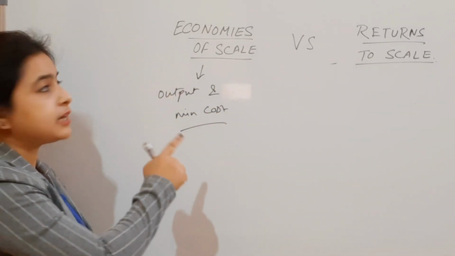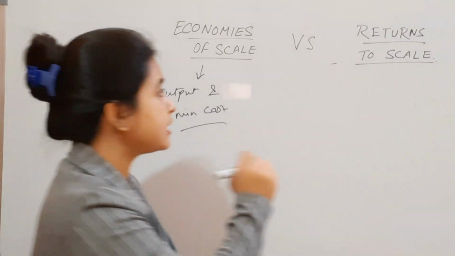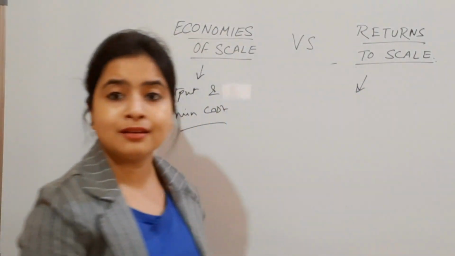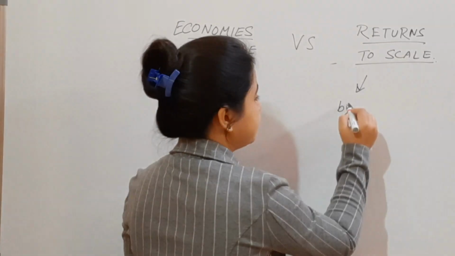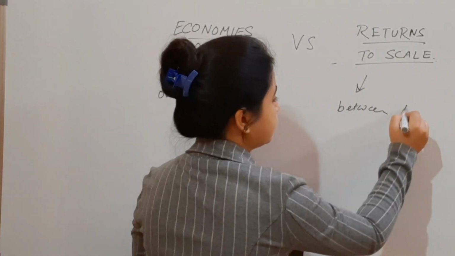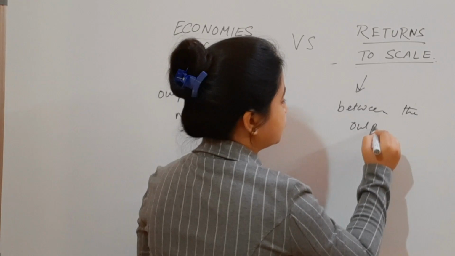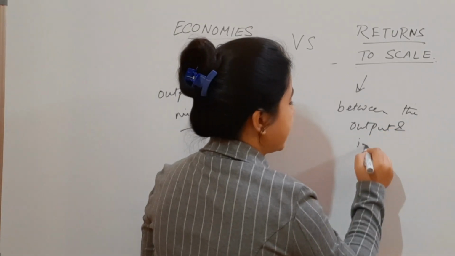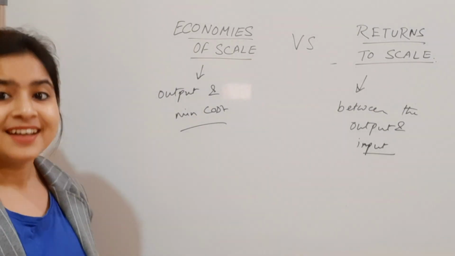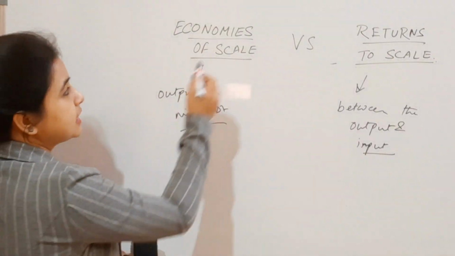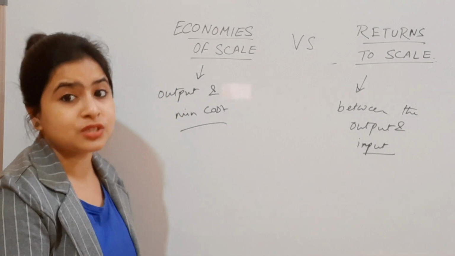This is the relationship that has been talked about in the economies of scale. And what is returns to scale? It shows us a relation between the output and input. Okay, so this is the difference between the economies of scale and returns to scale.